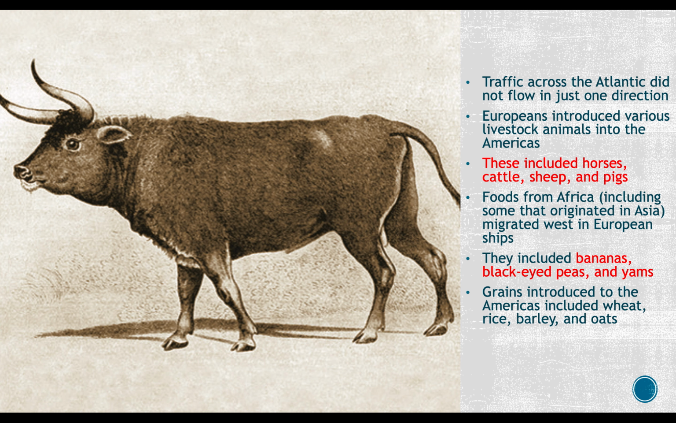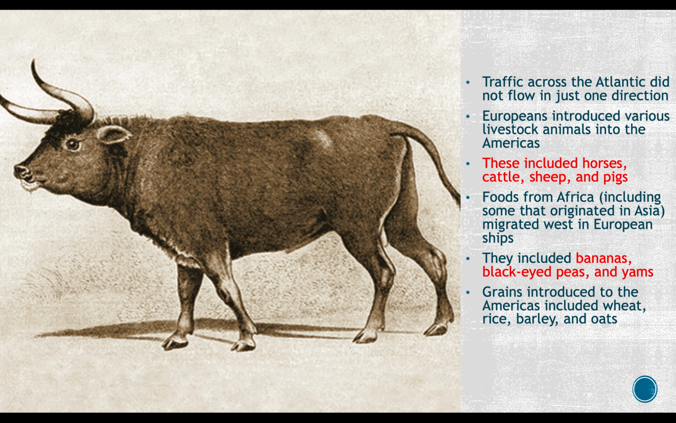All right, traffic across the Atlantic did not flow in just one direction. Europeans introduced various livestock animals to the Americas. These included horses, cattle, sheep, and pigs. And food from Africa included some that originated in Asia and migrated west on European ships.